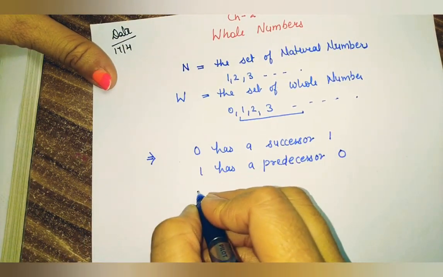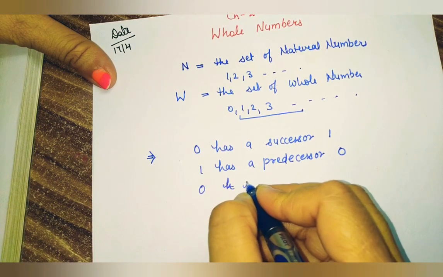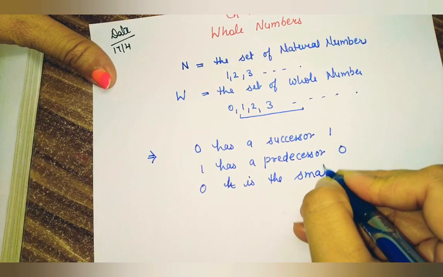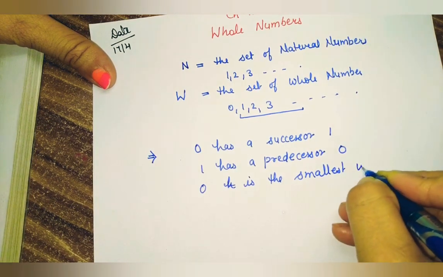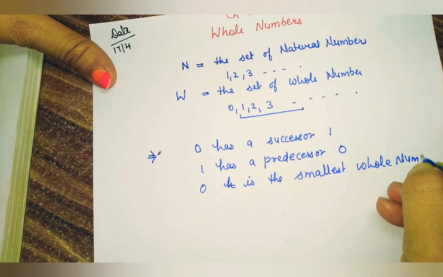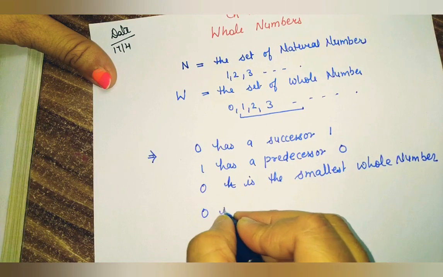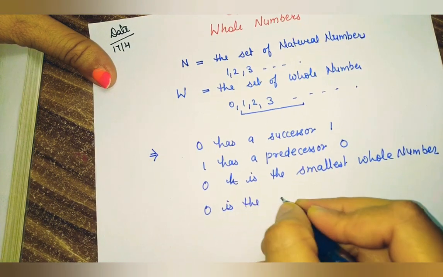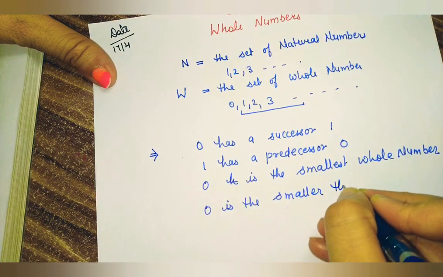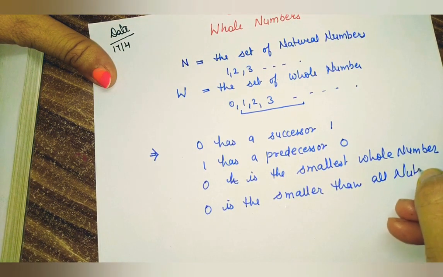Now, smallest: 0 is the smallest whole number. And 0 is smaller than all natural numbers.